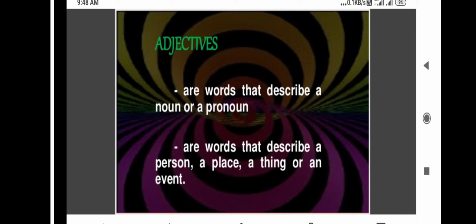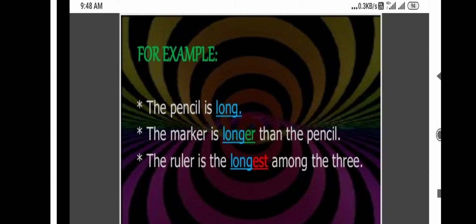Example: the boy is handsome. The girl is beautiful. Now, boy and girl are nouns, and beautiful is an adjective. For example, the pencil is long. The marker is longer than the pencil. The ruler is the longest among the three.